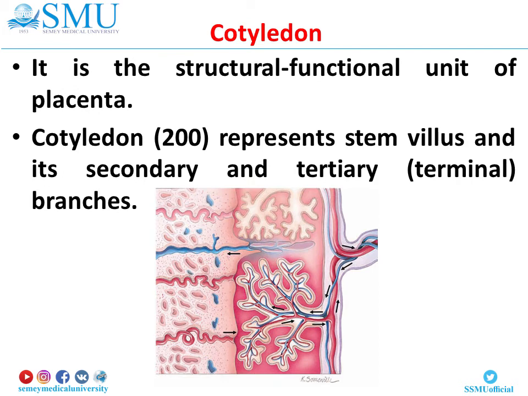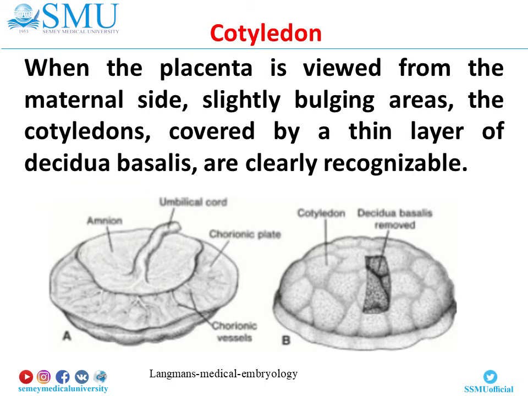Cotyledon. Cotyledon is the structural functional unit of the placenta. Cotyledon represents a stem villus and its secondary and tertiary branches. When the placenta is viewed from the maternal side, slightly bulging areas, the cotyledons covered by a thin layer of decidua basalis, are clearly recognizable. Grooves between the cotyledons are formed by decidual septa. The general number of cotyledons in the placenta can reach 200.